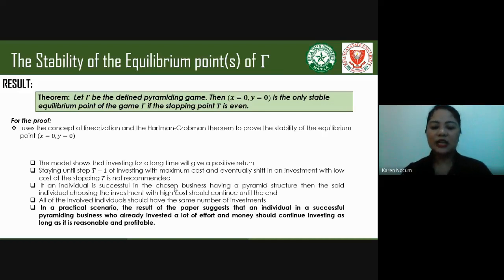So in reality, this result suggests that individuals tend to imitate the strategies of successful persons in order for them to be successful as well. That is why investors should invest until the end, given that their resources are enough and they have reasonable returns.